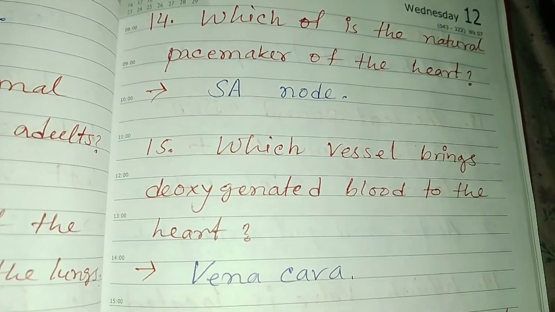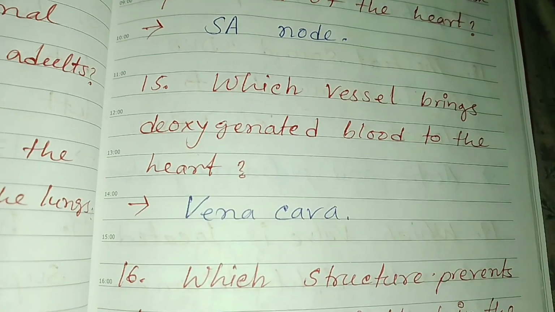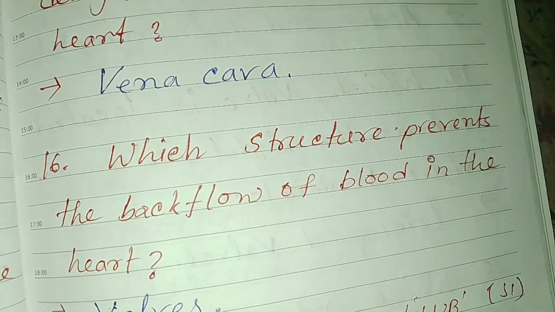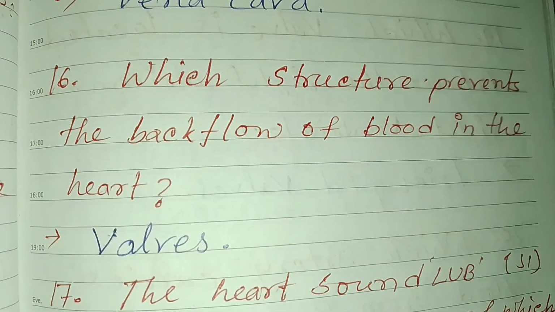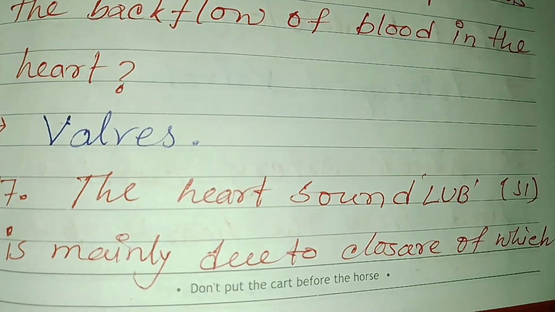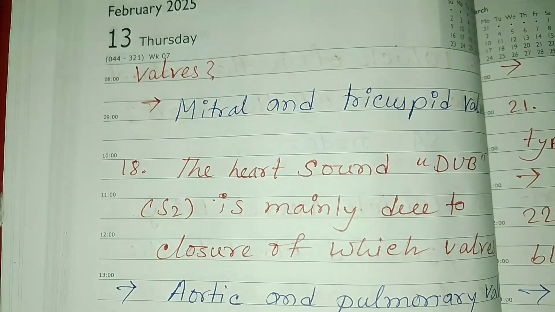This is SA node. এটা একটা most important question. Which vessel brings deoxygenated blood to the heart? Vena cava. Which structure prevents the backflow of blood in the heart? This is valve. ভালভগুলো backflow-তে বাধা দেয়। The heart sound lub S1 is mainly due to closure of which valves?